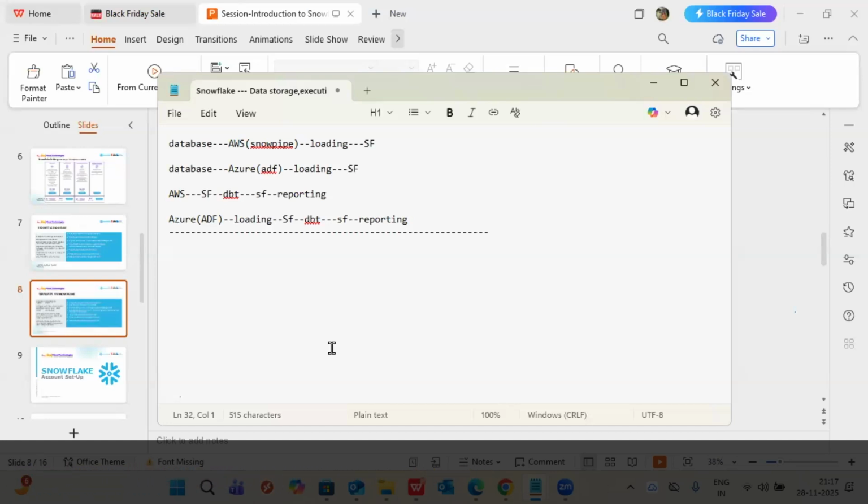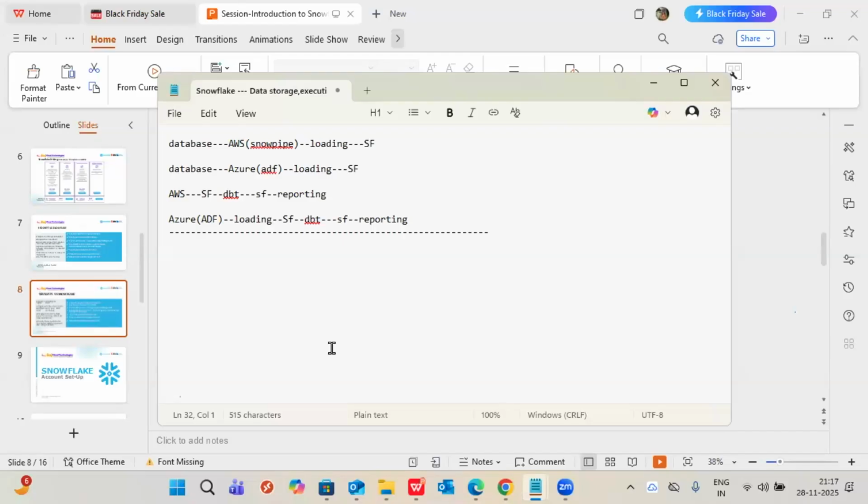Whoever wants to switch, an ADF developer, will this session work? A pure ADF developer, you're saying? Yes. ADF will be one part of Snowflake. If you learn Snowflake and ADF, you will get more priority to work with Snowflake. ADF will be one part, but for loading purposes only.